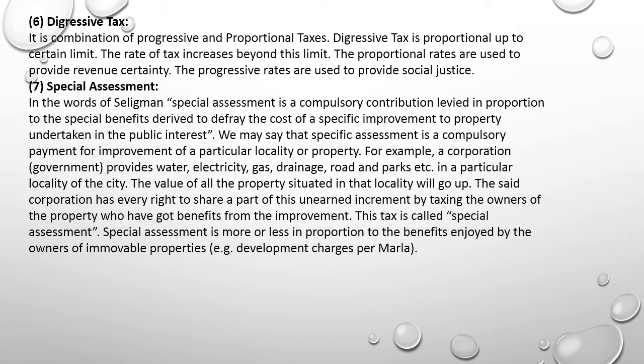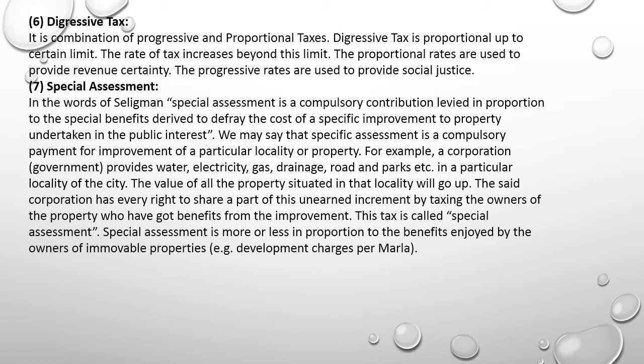The number seven is special assessment. In the words of Seligman, special assessment is a compulsory contribution levied in proportion to the special benefits derived to defray the cost of a specific improvement to property undertaken in the public interest. We may say that specific assessment is a compulsory payment for improvement of a particular locality or property.